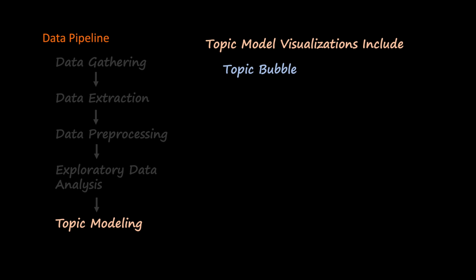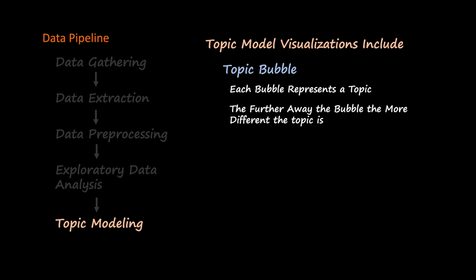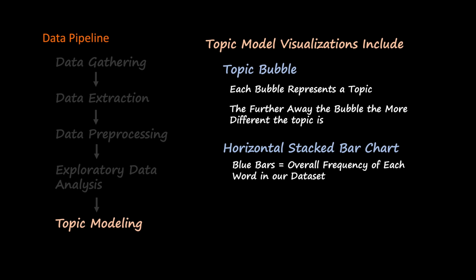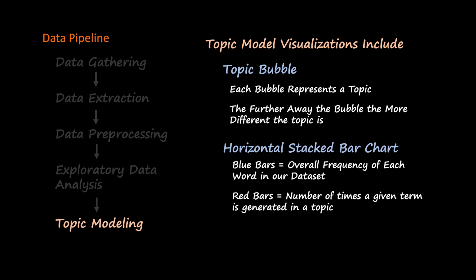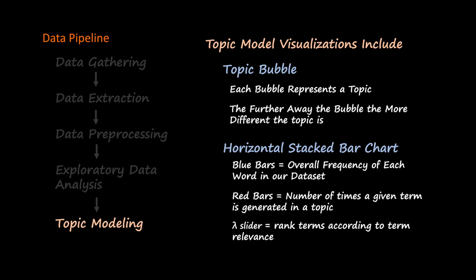So topic modeling visualizations include a topic bubble, where each bubble represents one single topic. And the further away a bubble is, the more different the topic is. And they also include a horizontal stacked bar chart. The blue bars are the overall frequency of each word in our data set, and the red bars are the number of times a given term is generated in the topic. We can also adjust the ranked terms according to their term relevance.